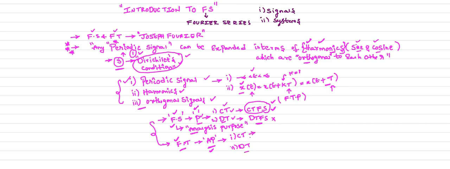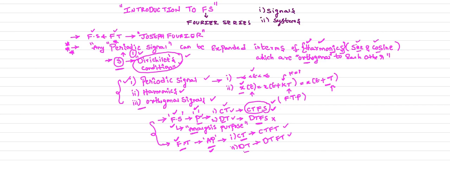So if you want to analyze a continuous time aperiodic signal, the representation we are going to use is continuous time Fourier transforms. CTFT stands for continuous time Fourier transforms. To analyze a discrete time aperiodic signal, the tool we are going to use is discrete time Fourier transforms.